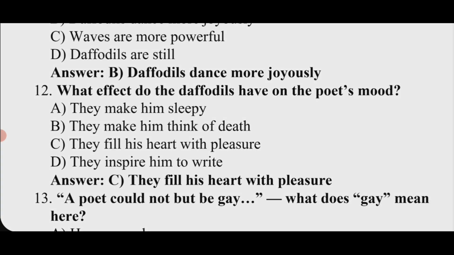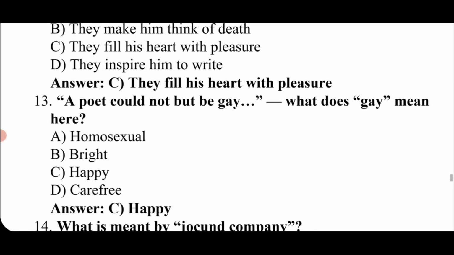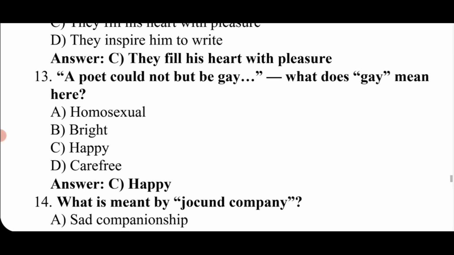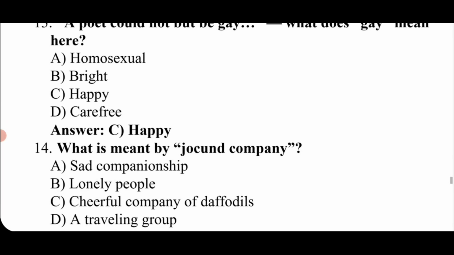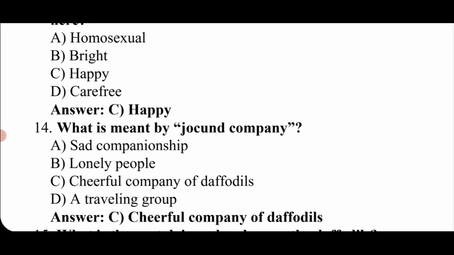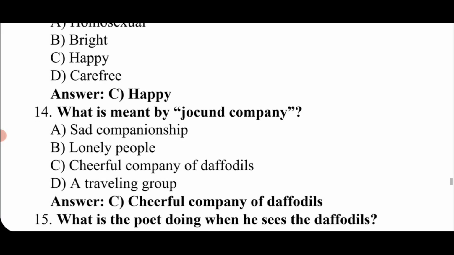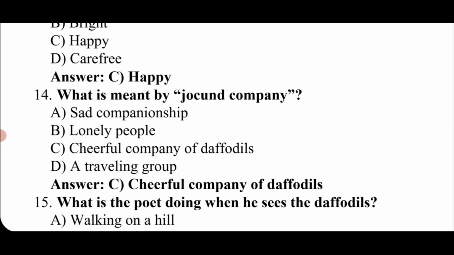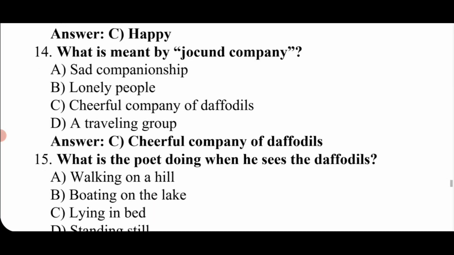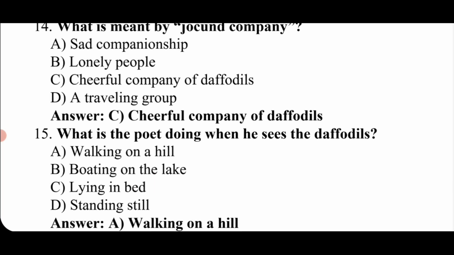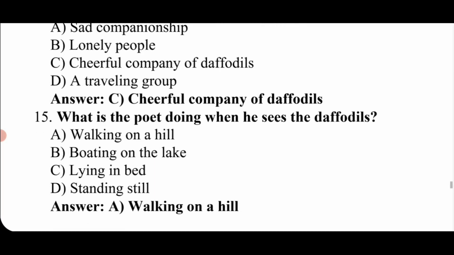A poet could not but be gay. What does gay mean here? It means he is happy. What is meant by jocund company? Jocund company means the cheerful company of daffodils. What is the poet doing when he sees the daffodils? When he saw the daffodils, he was walking on a hill.